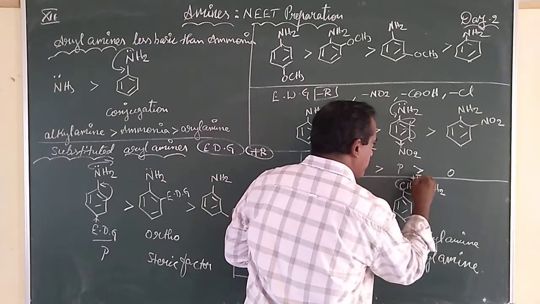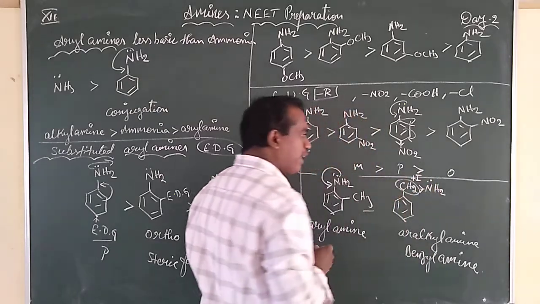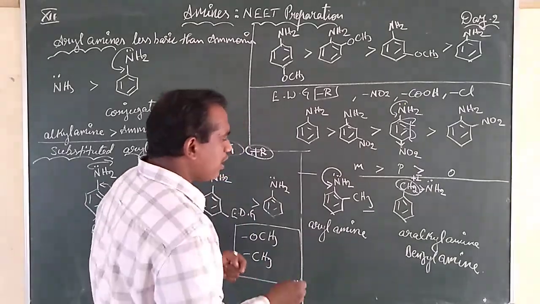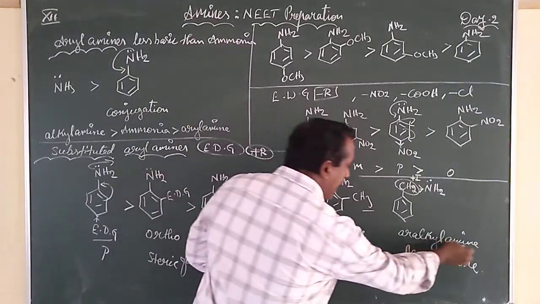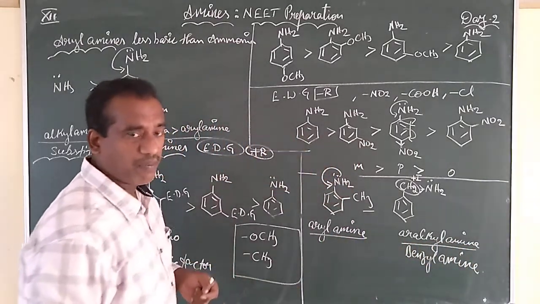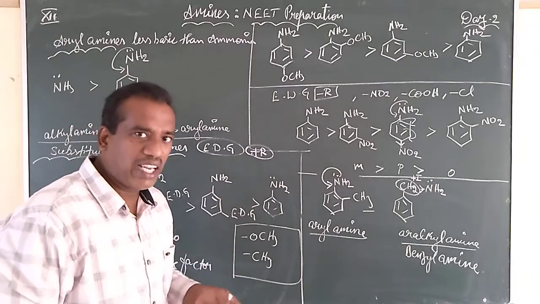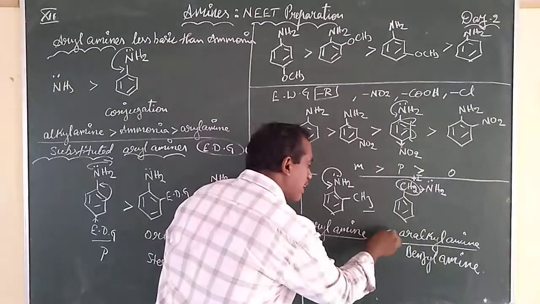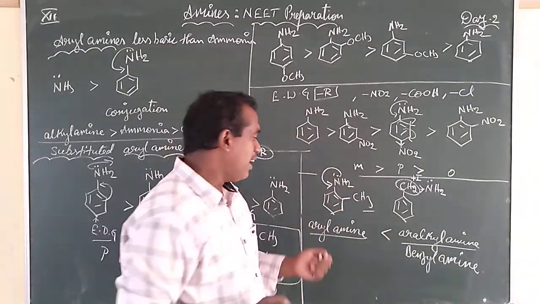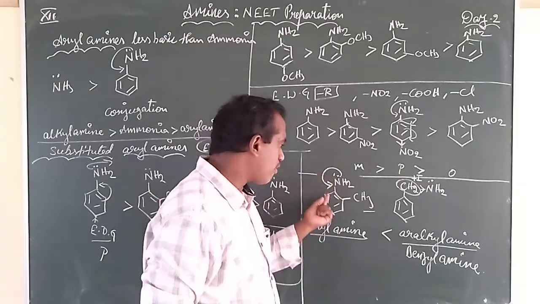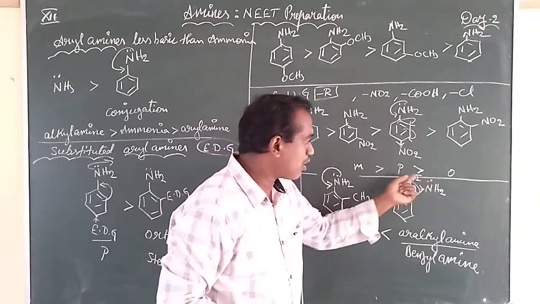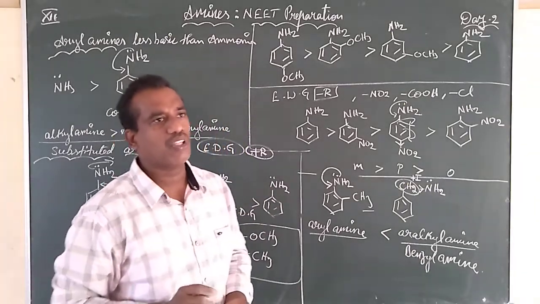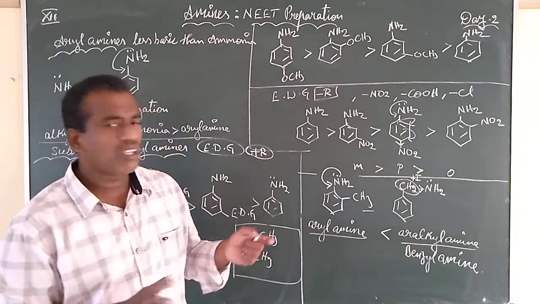This methyl group will show which effect? Plus I effect. That makes the nitrogen donate the electrons. So keep in mind, if you compare the basic nature of an aryl amine and an aryl alkyl amine, a very important point, the basic nature of the aryl alkyl amine is more than the aryl amine, because in the aryl amine the lone pair is involved in resonance, whereas in the aryl alkyl amine the lone pair is not involved in resonance with the benzene. That is a simple point to be understood.